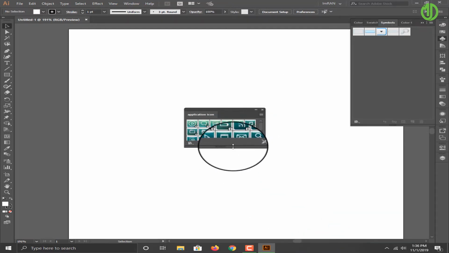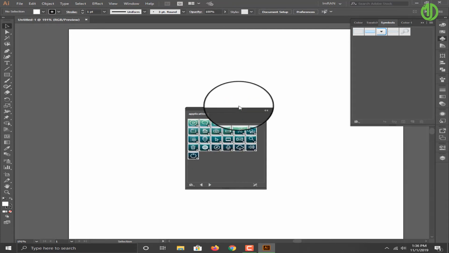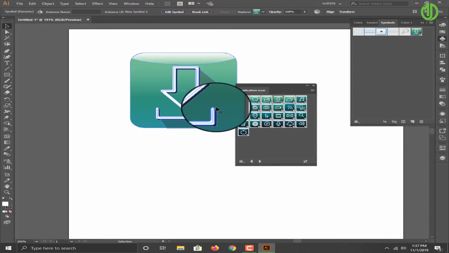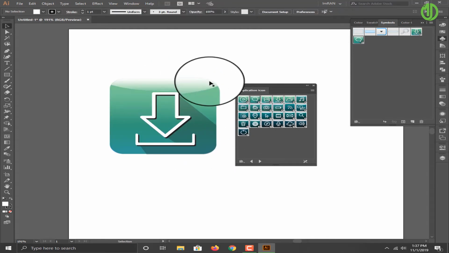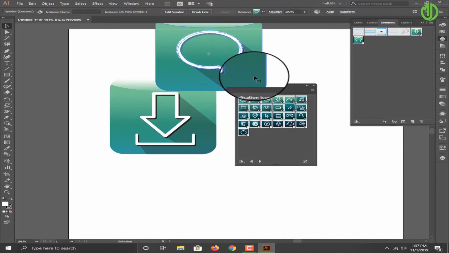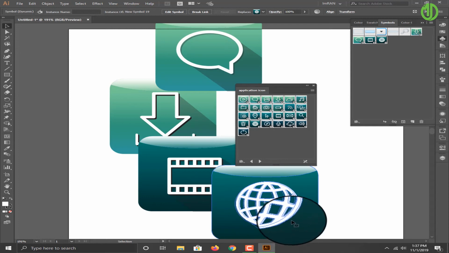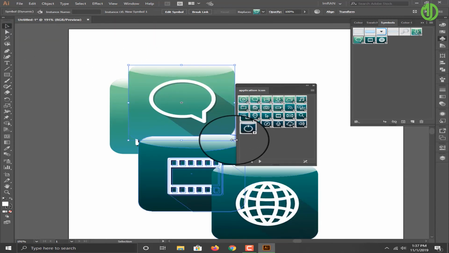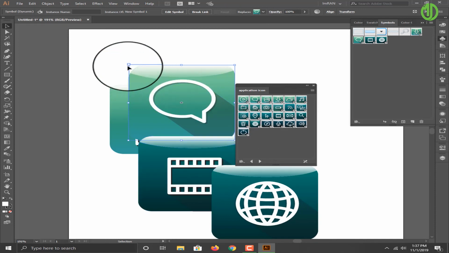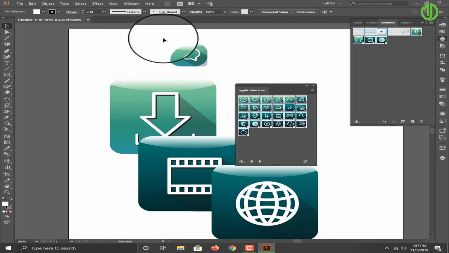Okay, this is my symbol. Okay, and use any size you want.